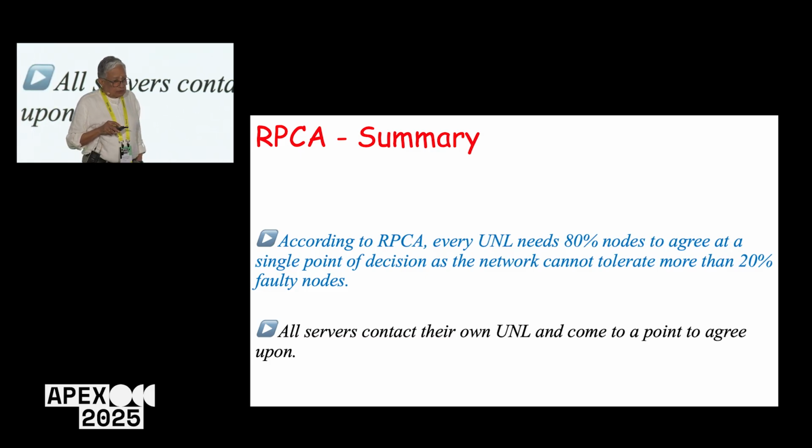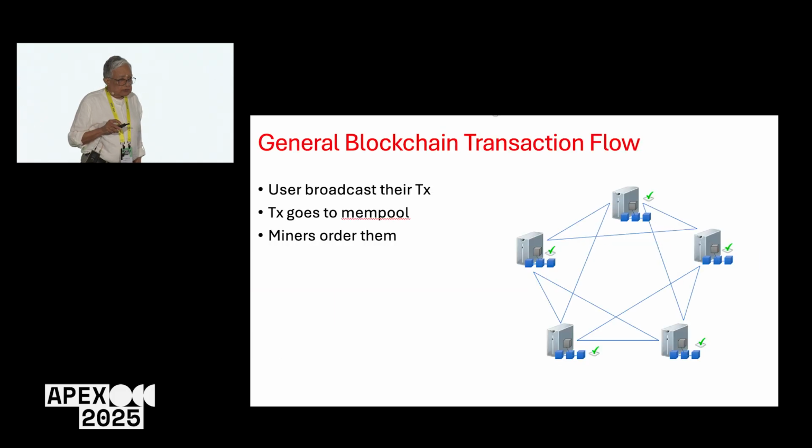So in summary, every UNL needs 80% of nodes to agree at a single point of decision, as the network cannot tolerate more than 20% faulty nodes. If you look at the general block transaction flow, the user broadcasts their transactions. The transaction goes to the mempool and miners order them.